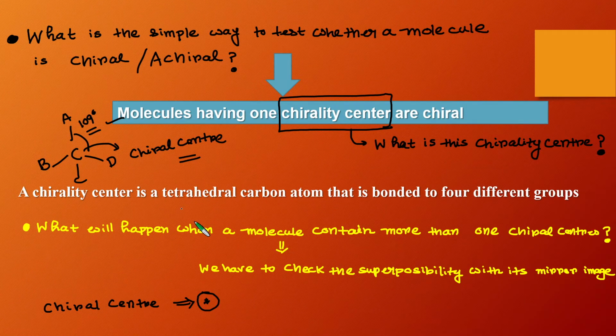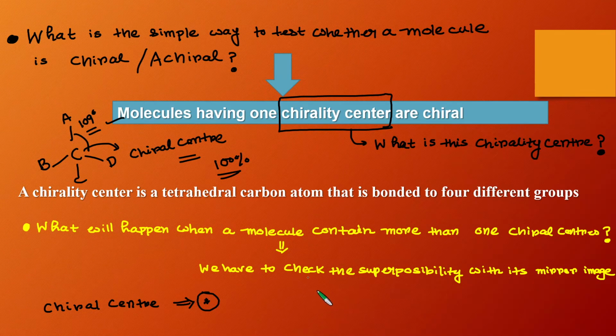So if any molecule contains a single chiral center, then we can say with 100% confidence that the molecule is a chiral molecule. Now what happens when a molecule contains more than one chiral center? In that case we cannot say with 100% confidence that the molecule is chiral. The molecule can be chiral or achiral. In that case we have to again check the non-superimposability with its mirror image.